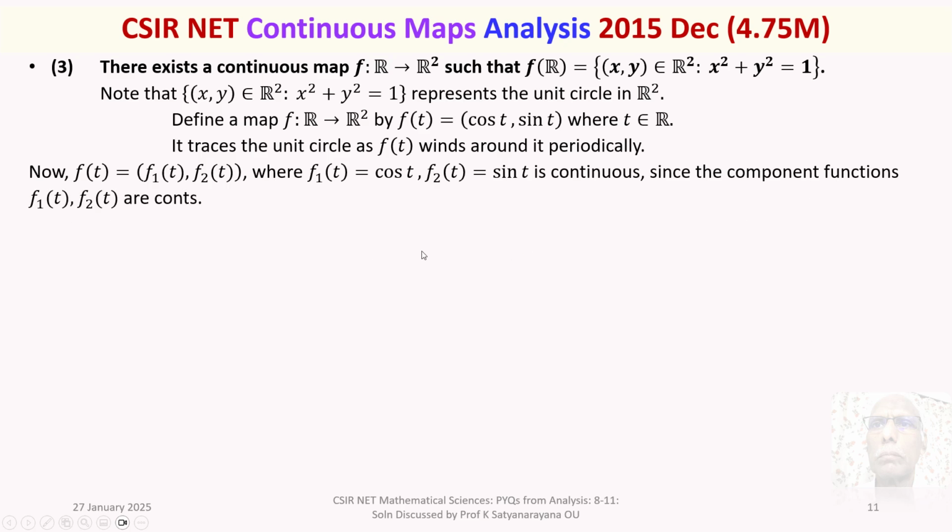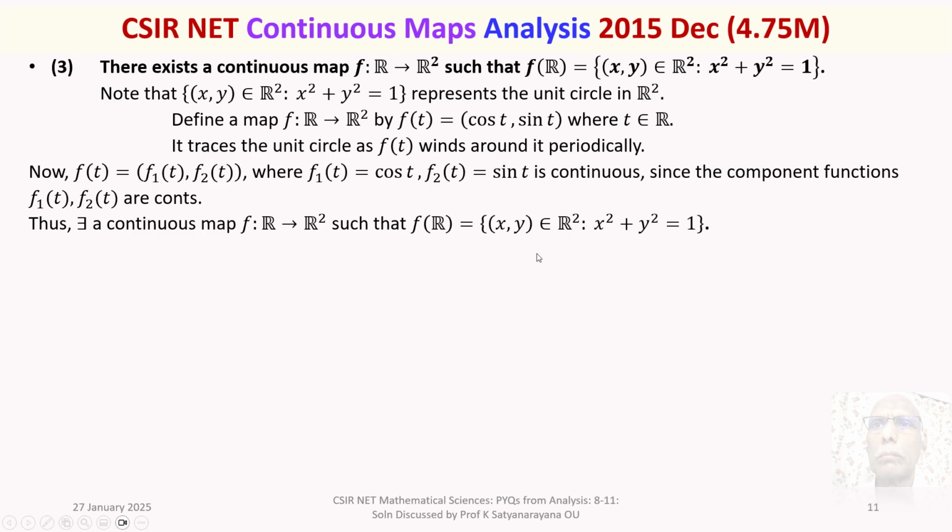This is well known. You might have studied this concept in functions of two variables. Thus, there exists a continuous map f from R to R square such that f of R is the set of all ordered pairs x comma y such that x square plus y square is equal to 1. So option 3 is true.